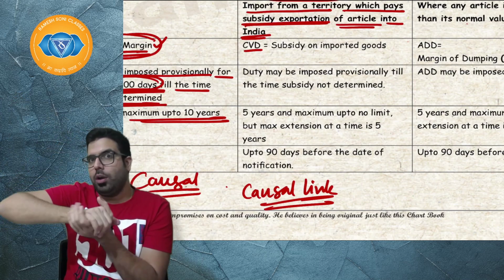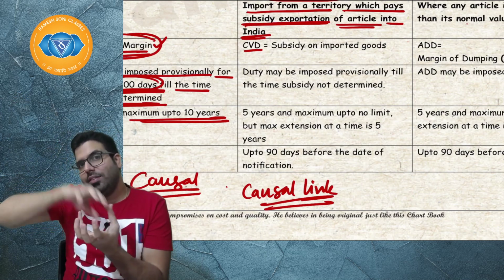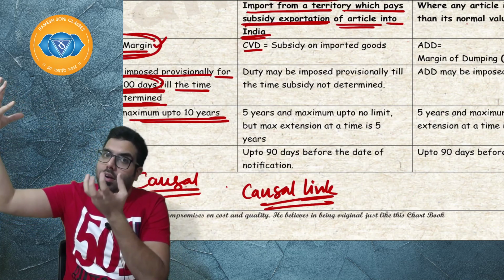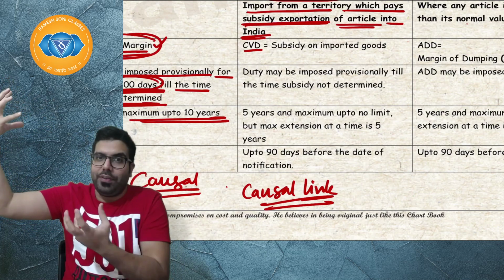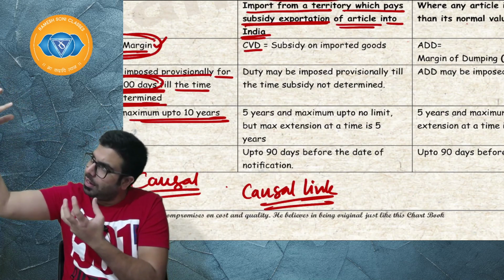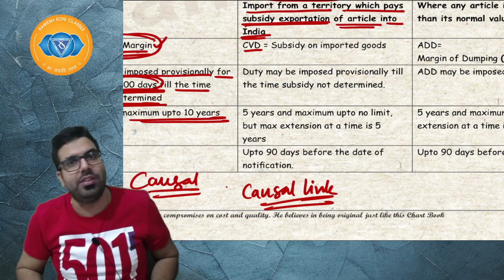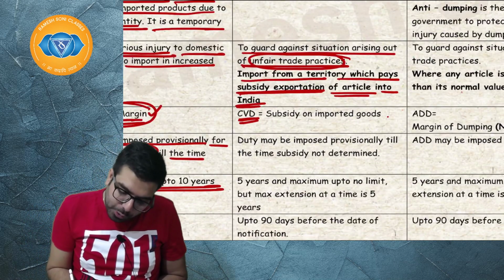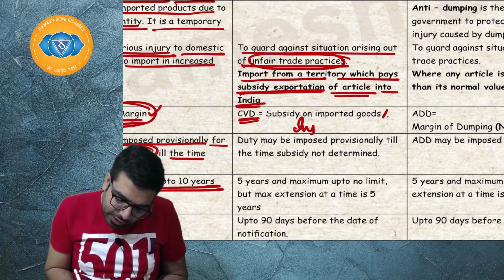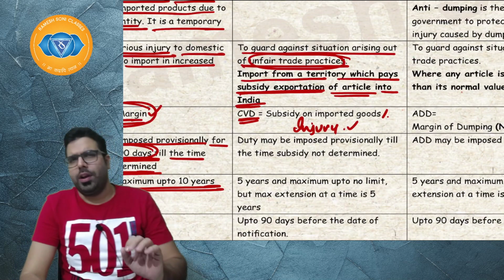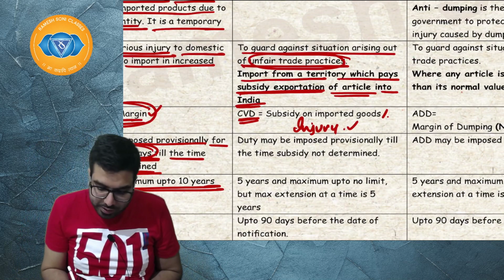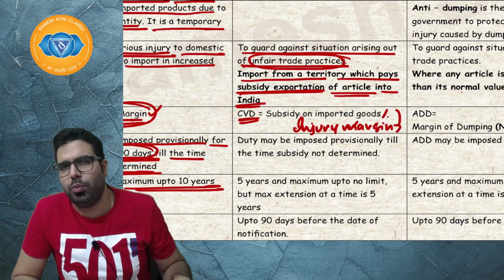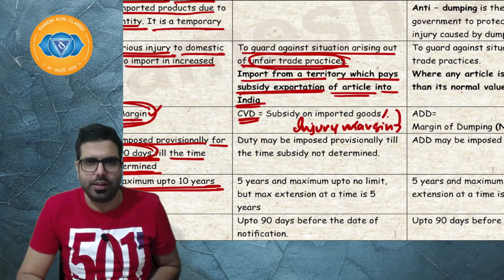When the government imposes it, the government sees that there has to be a link between the subsidy given by that country and, Baba, a cause and effect relationship, the injury to the domestic industry. Basically, CVD is the subsidy on imported article or injury margin, whichever is lower. However, for your exam purpose, you don't have to worry. They will directly give you the subsidy amount.